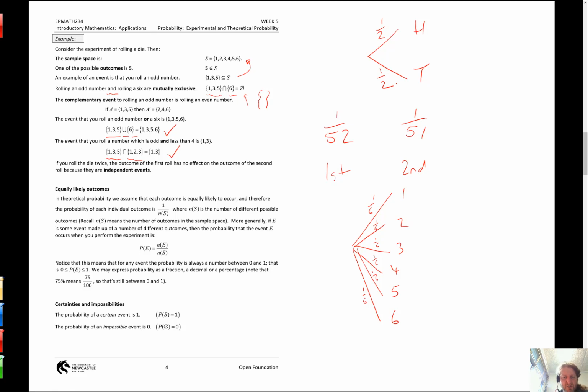So, alright, we've already talked about it doesn't matter whether we're talking percentage, fraction or decimal. We've already talked about a certain event has a probability of 1 and the impossible event has a probability of 0. So here it's saying the probability of getting an event that's in the sample space is 1. Well, okay, because any of that can happen, you're going to get one of them. This says the probability of getting an empty set is 0. Well, if you're doing something, you're going to get an outcome, like rolling the die. You're going to get a 1, 2, 3, 4, 5 or 6. One of them's going to happen. The probability of nothing happening is 0.